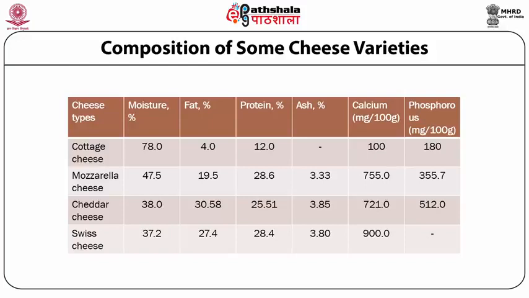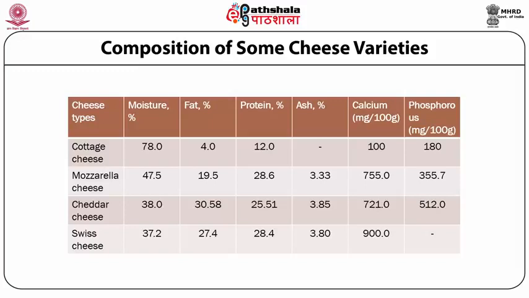As per the name, based on soft or hard variety, the moisture content in the soft variety cottage cheese is 78%, nearing 80%, whereas in mozzarella it is around 47.5%, whereas the hard cheese variety cheddar has 38 to 39% moisture and Swiss cheese has around 37% water content.